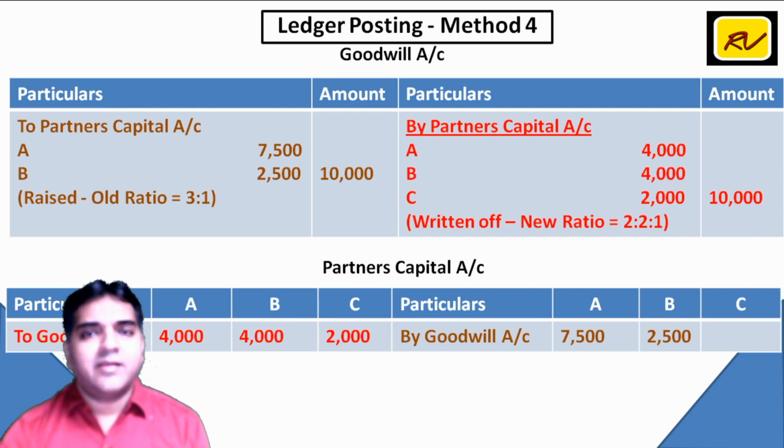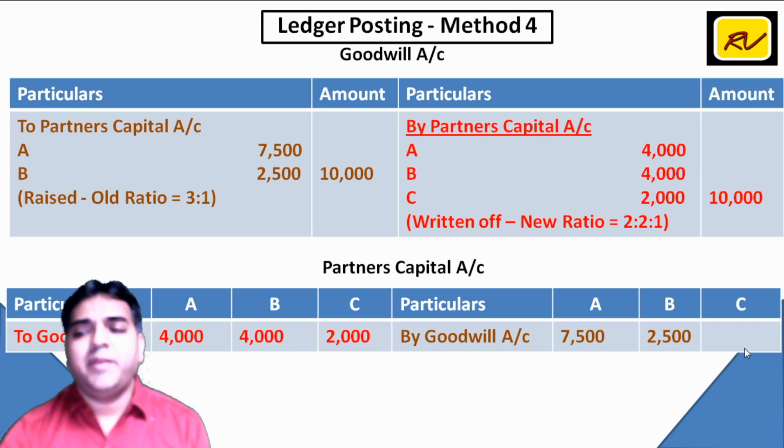So in a nutshell, if I summarize, A should get 7,500. However, A has to contribute 4,000, which means A को net benefit जो मिल रहा है, that is 3,500. B should get 2,500, whereas B is debited by 4,000. Here, if you observe, he has to bring 4,000, whereas he has to get 2,500, which means 1,500 B should bring in business, and C is debited.